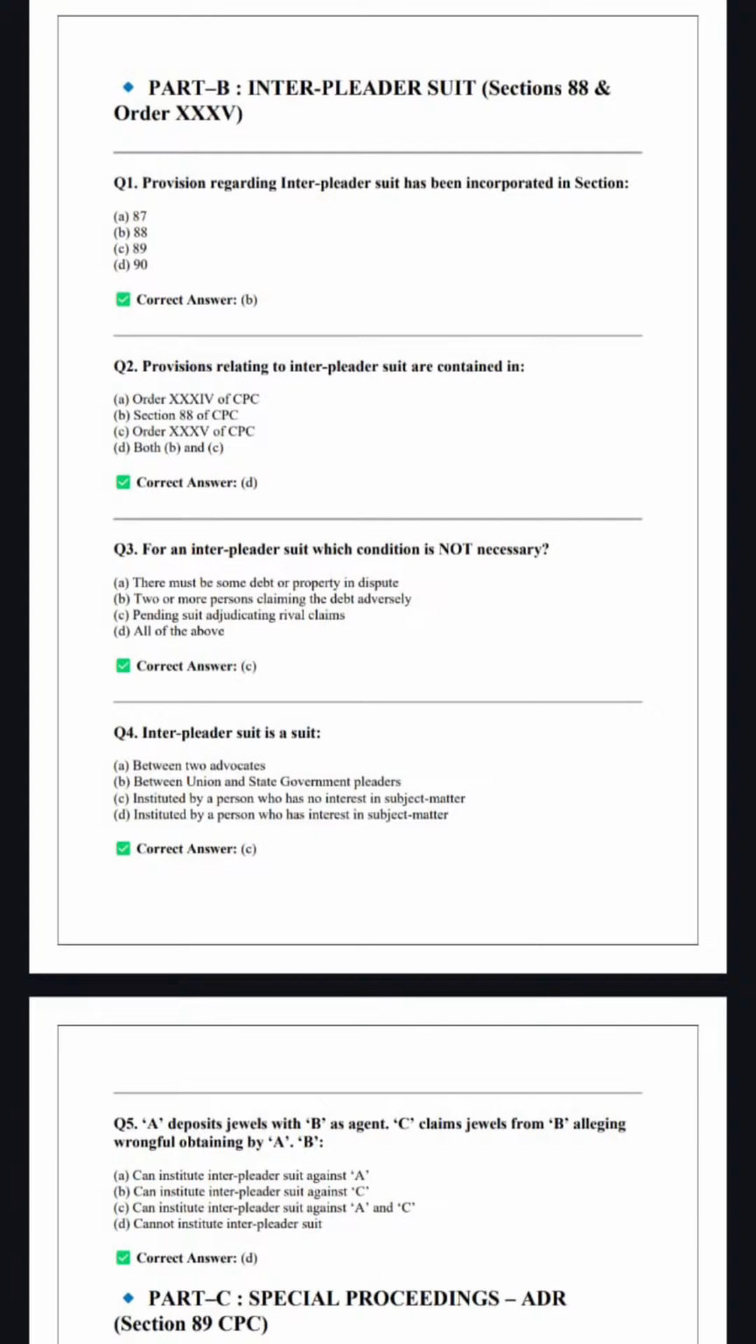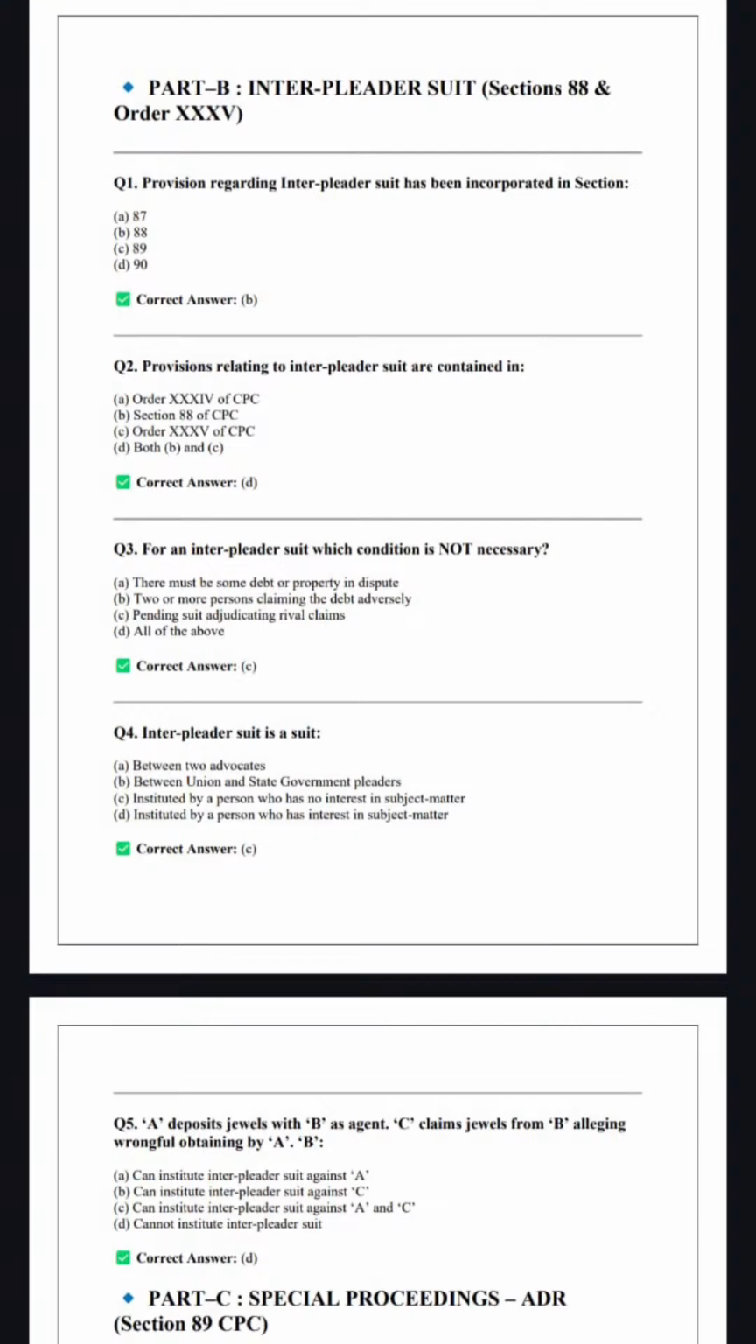So provisions relating to interpleader suit are contained under section 88 of CPC and order 35 of CPC. So both order 35 and section 88 talk about interpleader suit, right? Now question: for an interpleader suit, which condition is not necessary?